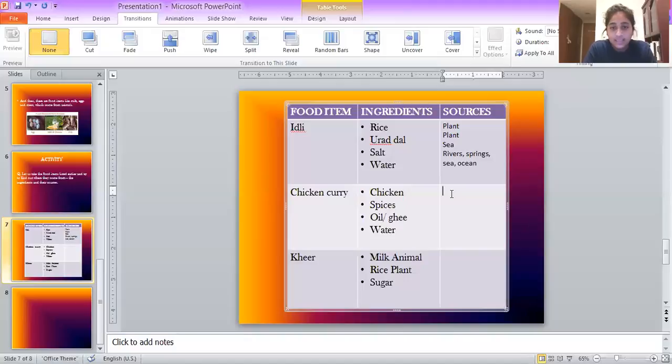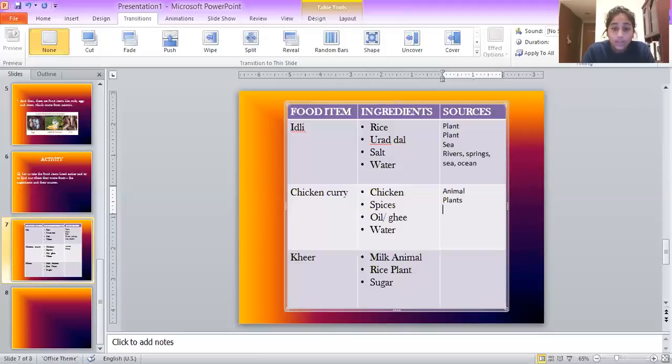Now, our second dish is chicken curry. The first and most important ingredient of chicken curry is chicken. So, obviously, it comes from an animal, right? It comes from the chicken. Now, what about spices? These are powders, right? So where do we get this powder from? They're actually from plants. We might get the seeds, and then these go into factories, they're powdered, and then they turn into spices. But originally, yes, spices do come from plants.